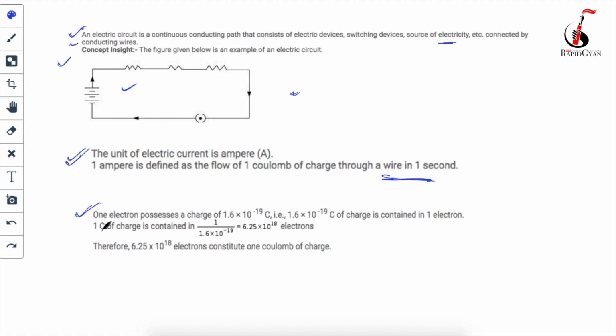So 1 electron possesses a charge of 1.6 into 10 to the power minus 19 coulomb. I have already told you. So in order to get 1 coulomb, you will have to do 1 upon 1.6 into 10 to the power minus 19, which is going to give you 6 into 10 to the power 18. The actual answer is 6.25, but we write 6 as a round value. So 6 into 10 to the power 18. Okay, the exact value is 6.25 into 10 to the power 18 electrons. Okay, so that's your answer.